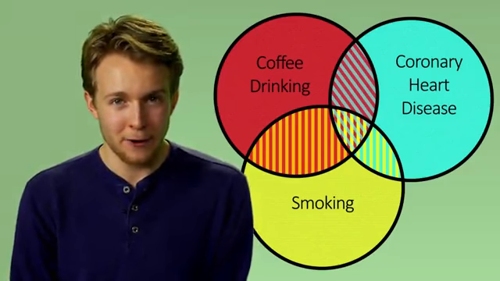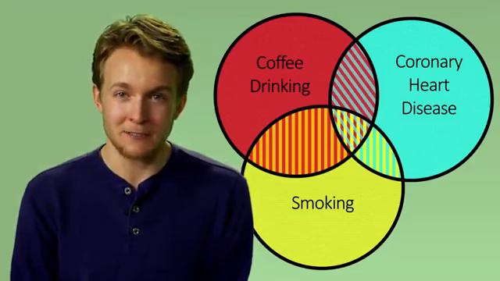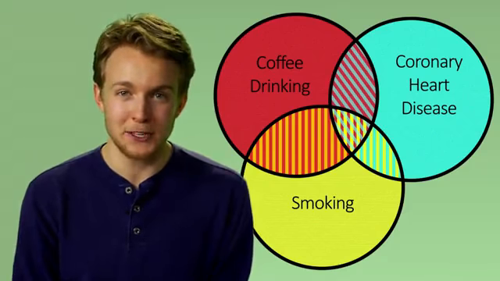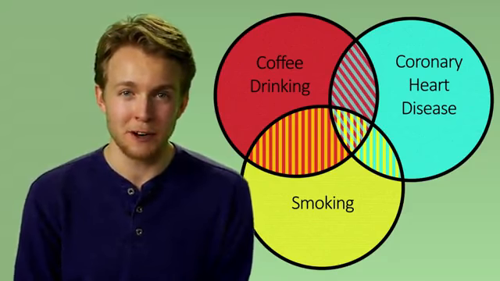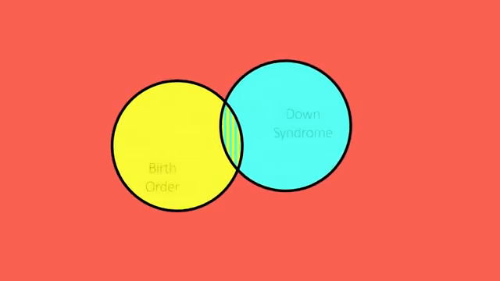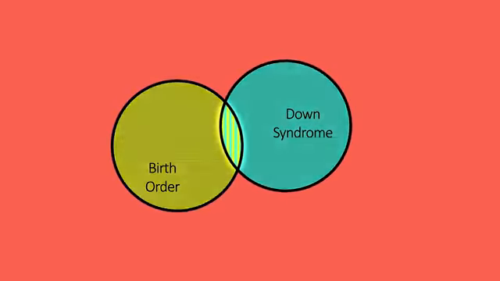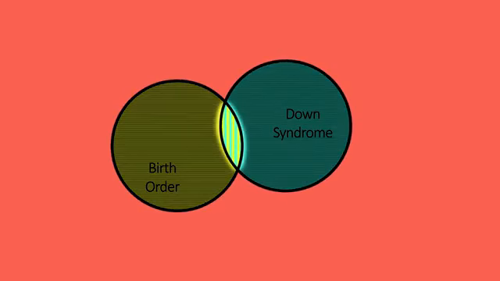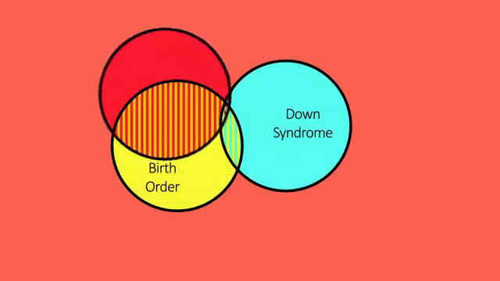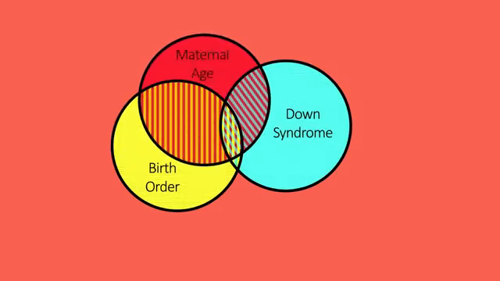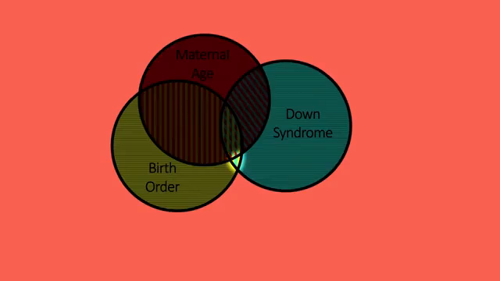Testing for confounding variables with multivariate models is vital in testing for true statistically significant associations, or real relationships between variables in our research. If we had run the model with maternal age and birth order predicting Down syndrome, birth order would have been significantly associated with Down syndrome in that first model. Once we added maternal age to the model as a potential confounder, the association between birth order and Down syndrome would no longer be significant.